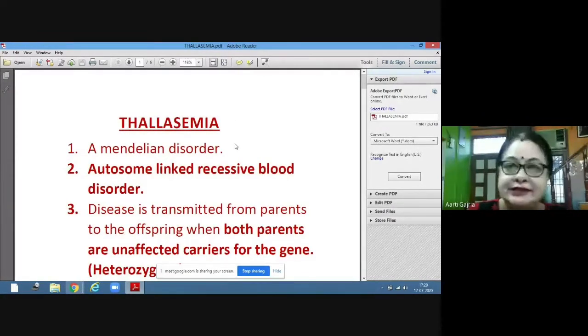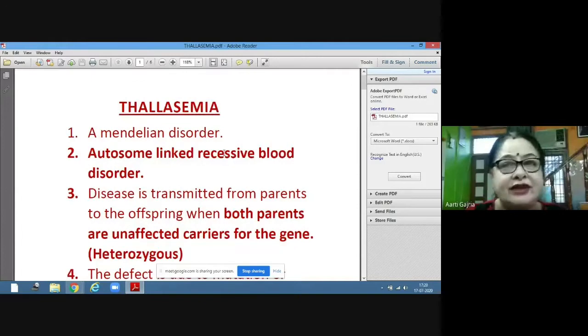So we will see thalassemia. Thalassemia is a Mendelian disorder. Once again, Mendelian disorder means it is affecting the gene. It is an autosome linked recessive blood disorder. It is on an autosomal chromosome and it is recessive.